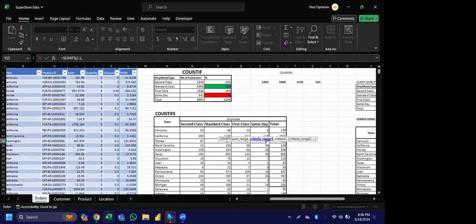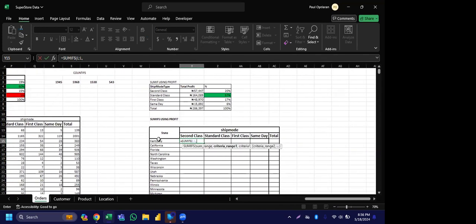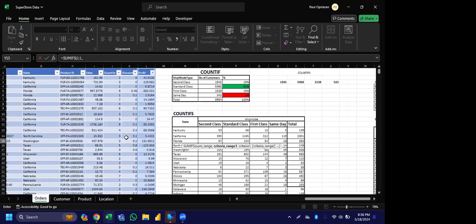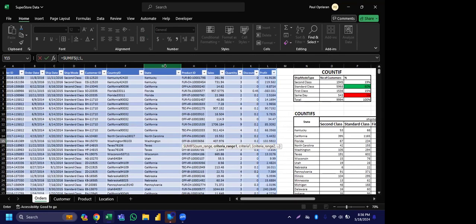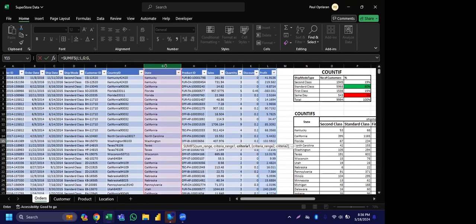Now it asks me for the criteria range. So which one should we try to get? Is it the ship mode or the state? Somebody should give us an option. The state. Oh yeah, so let's run state. So come here. Where do we have our state? Our state is here. Select the whole state, then press your comma.